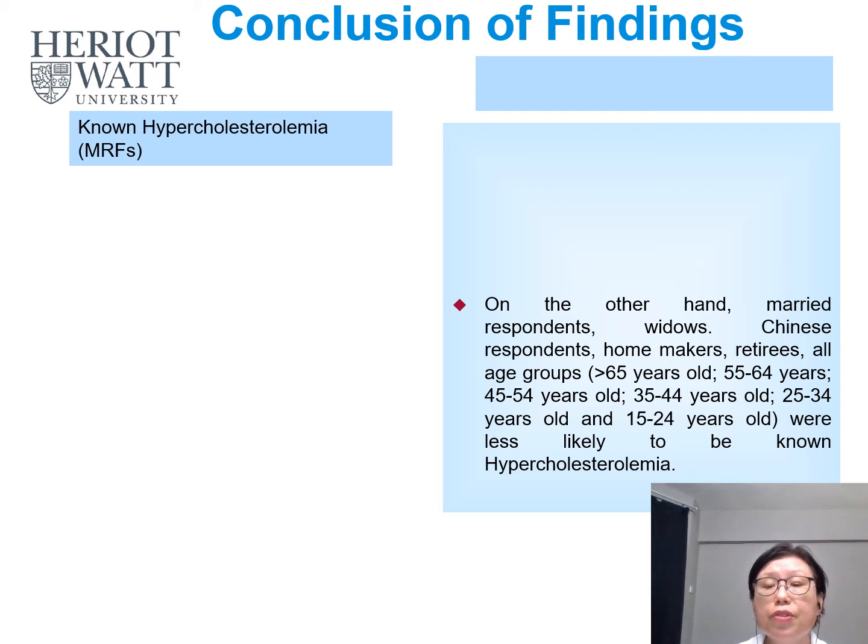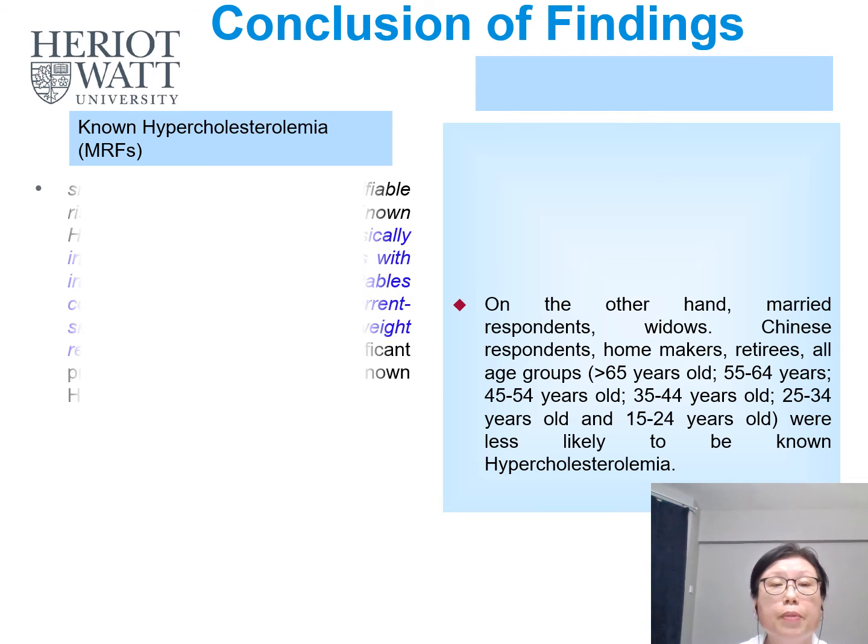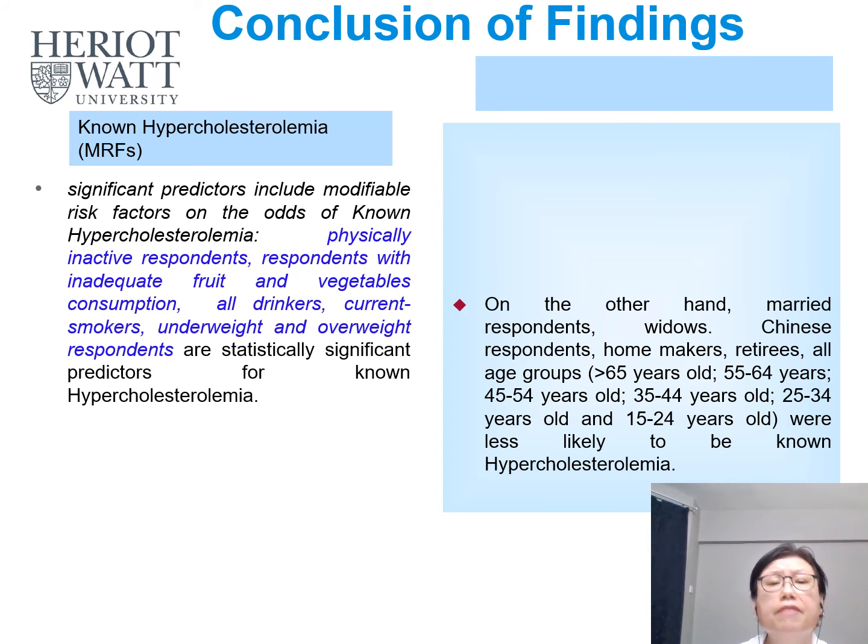Alright, so the conclusion of the findings for this study: for modifiable risk factors, we found that significant predictors include physically inactive respondents, respondents with inadequate fruit and vegetable consumption, all drinkers, current smokers, and underweight and overweight respondents.